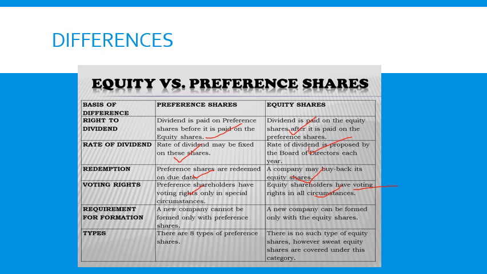And the next case, the type. There are 8 types of preference shares. I mean, in the previous slide we have seen 4 differences, and there are their opposites: convertible, non-convertible, transferable, non-transferable, redeemable, irredeemable, and so on. And in equity shares there are no such types. And in detail we'll be discussing the share capital areas.